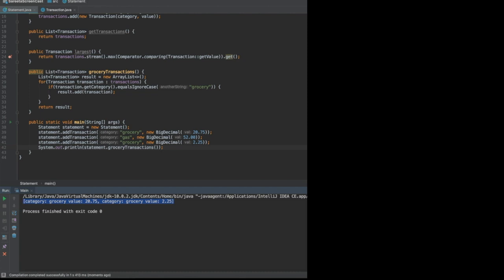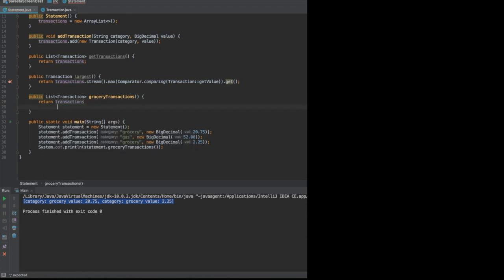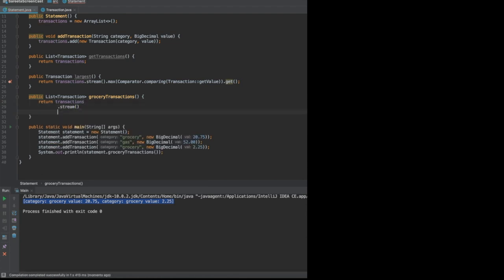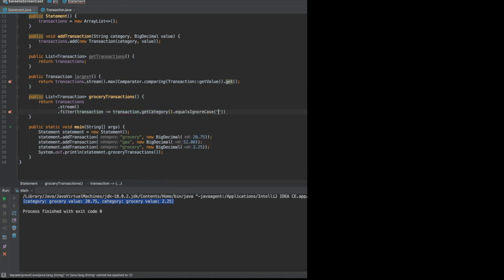Now I'm going to change this up and use stream in order to implement the same and see how that looks. So now we are going to look at this filter method.